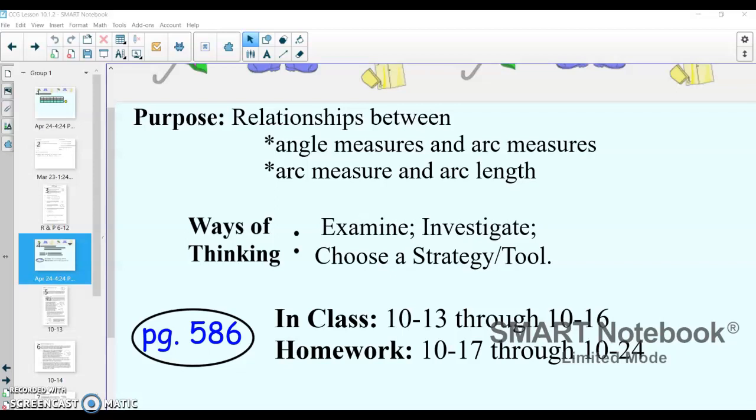Alright, here's my video guide for lesson 10.1.2. Like I said in the last video, everything in this 10.1 is just a further investigation of circles. And so today we're looking at angle measures and arc measures in a little bit different application, and then arc measures and arc length. Just some new concepts that take us a little bit deeper into circles.